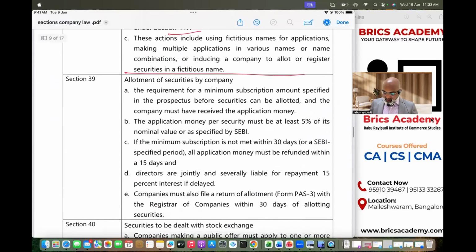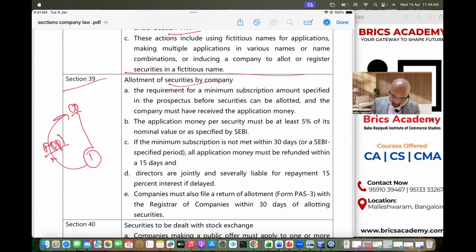All right. Let's move on to the next important section, that is section 39. Section 39 talks about allotment of securities. Common sense, you listen to me carefully. When you listen to me, then you will understand carefully. Whenever a company issues a prospectus to investors, the investor will submit an application form. When he submits an application form, according to company law, he has to send 5% of the application worth in money. If in case you have decided to invest 1 lakh rupees, you must have sent at least 5% of that.